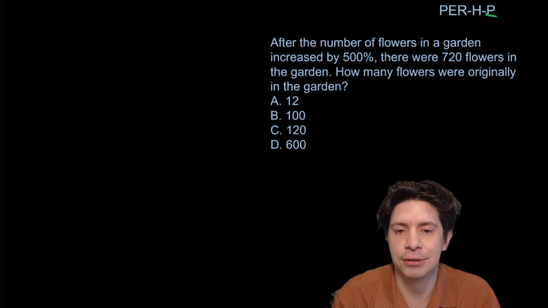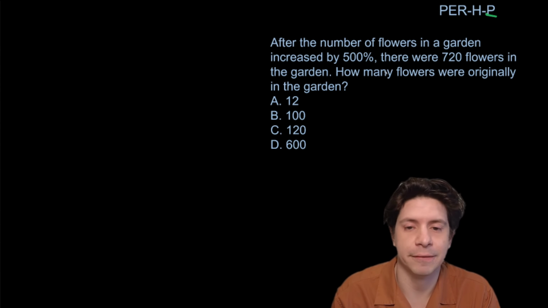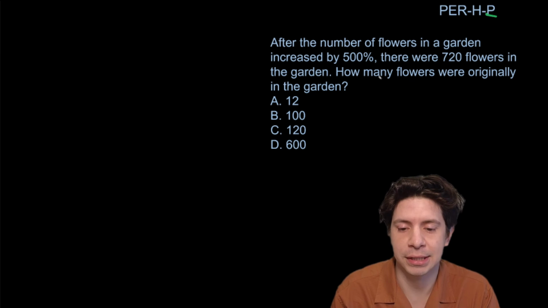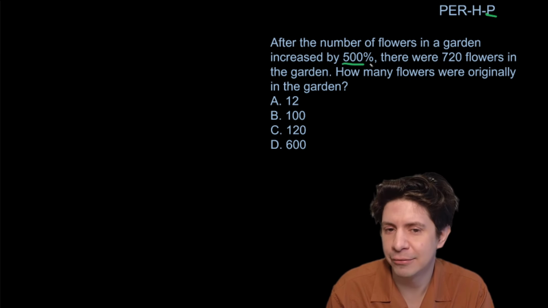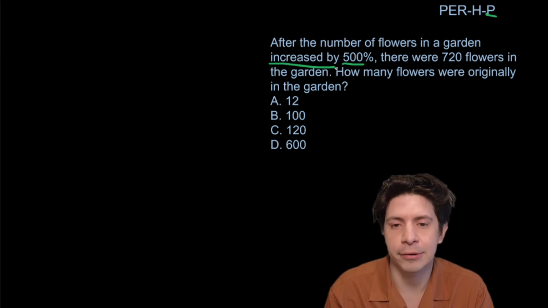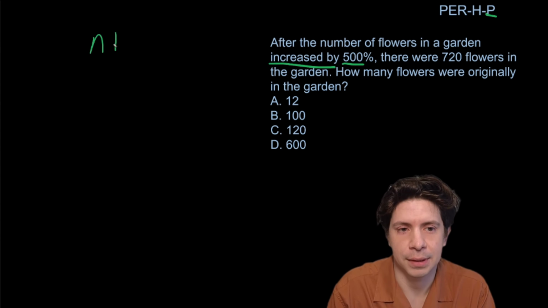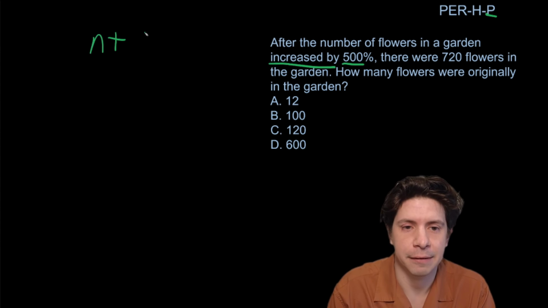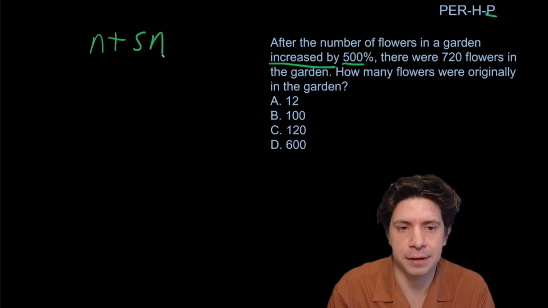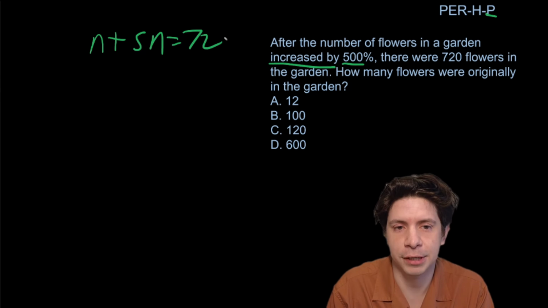After the number of flowers in the garden increased by 500%, there were 720 flowers in the garden. How many flowers were originally in the garden? So it increased by 500%. And again, the wording is increased by, not of. So let's say you start with n, and you're going to be adding on 500%, so n plus 5n equals 720.